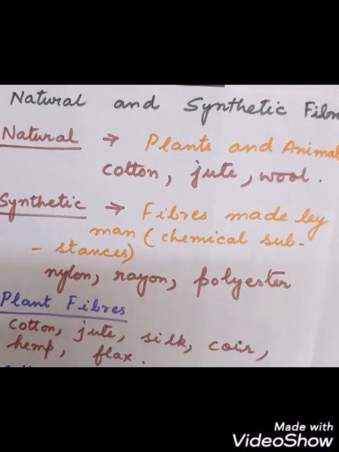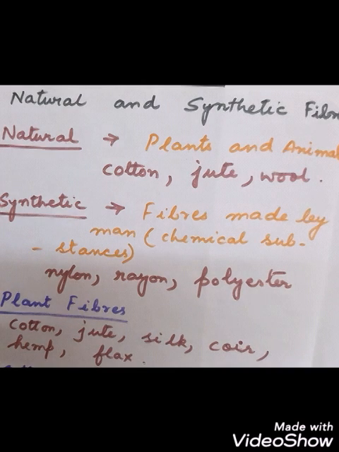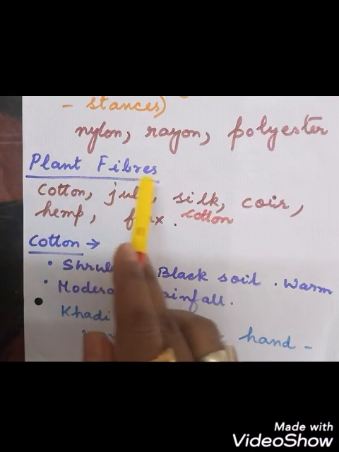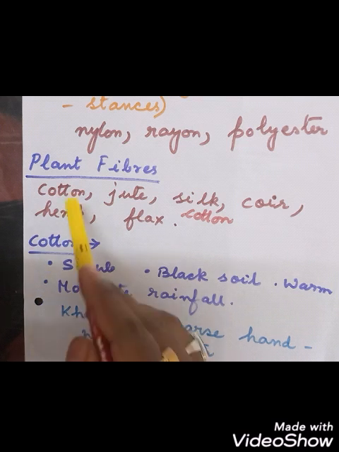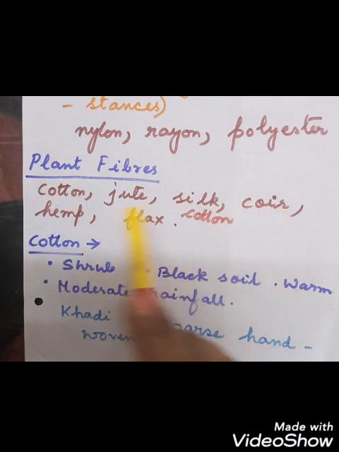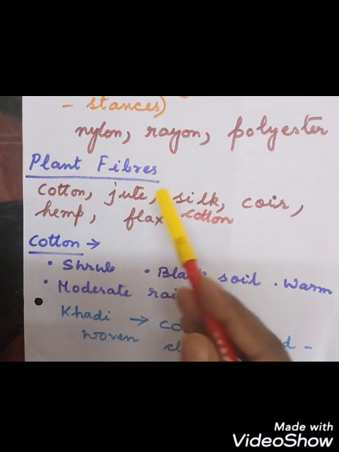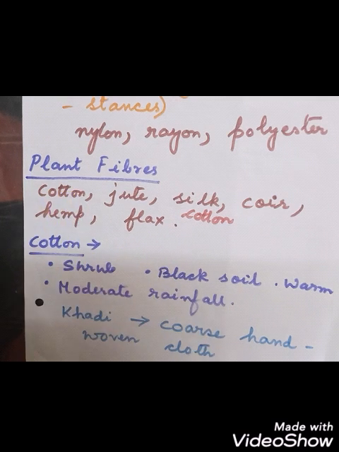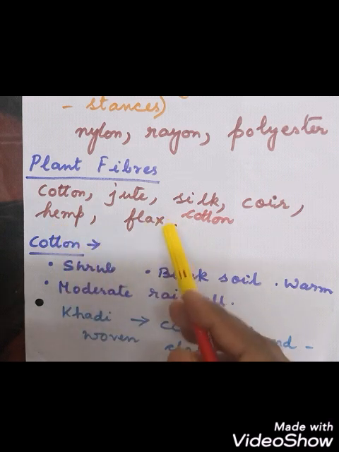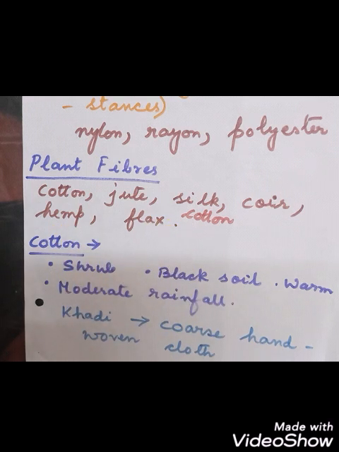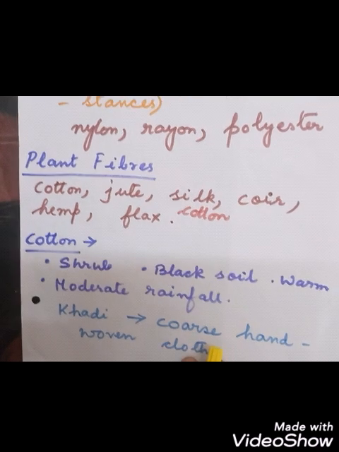Now we will discuss some of the plant fibers. You can see the examples: cotton, jute, silk cotton, coir, hemp, flax. These are obtained from where? From the plants. So the examples of plant fibers are these. Cotton is obtained from the cotton plant, jute from the jute plant, silk cotton from the silk cotton plant or kapok, coir from the coconut, hemp from the hemp plant, and flax from the flax plant.